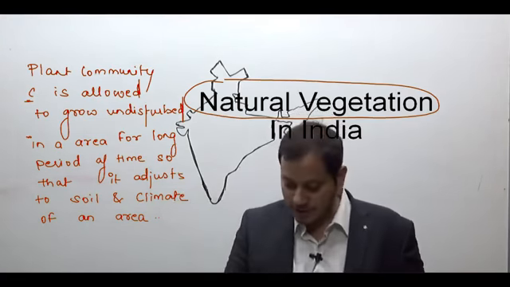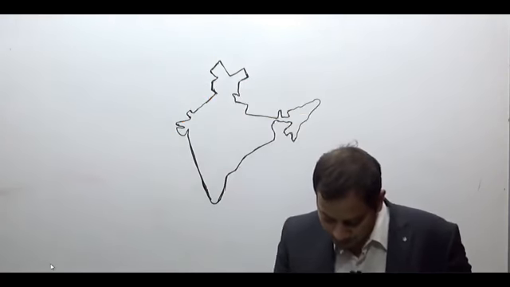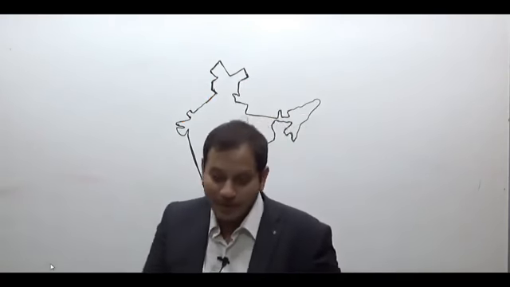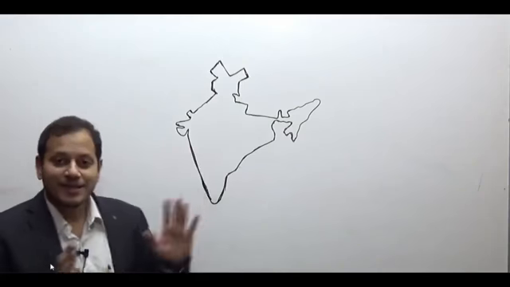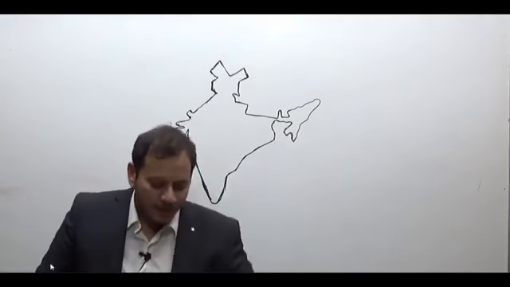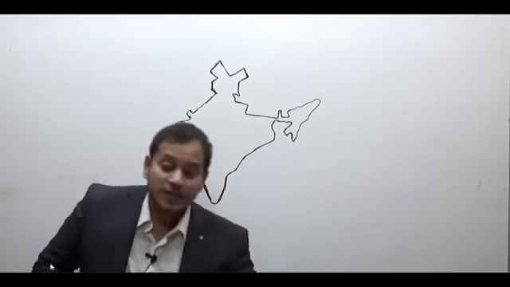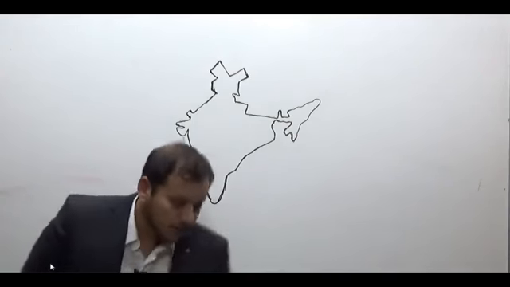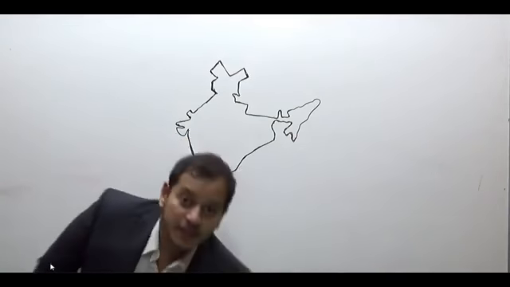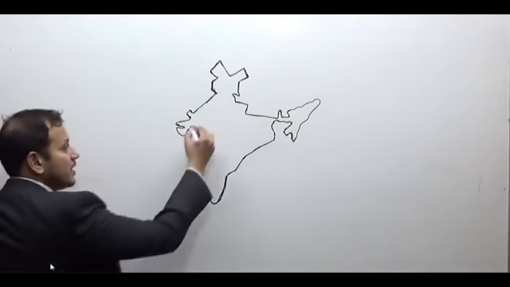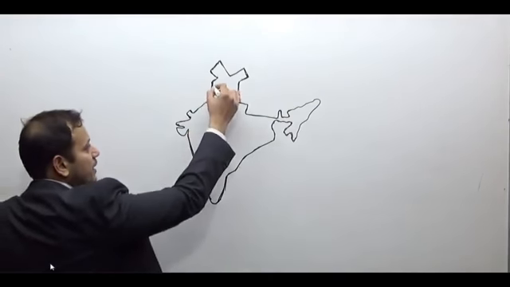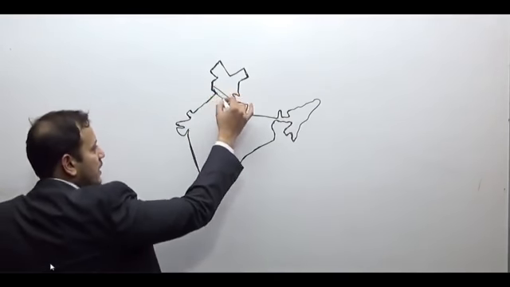Coming to the natural vegetation, I'm sorry, the map of India has just shifted this way. But anyway, what we have studied in the rainfall pattern of India, we have studied which lines I gave you. I gave you this line, and the other line I gave you was this.